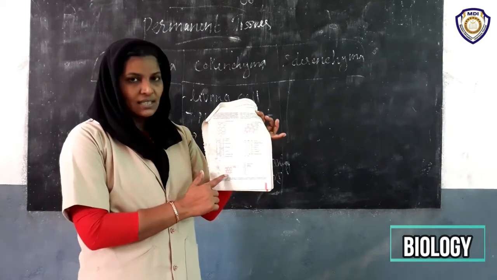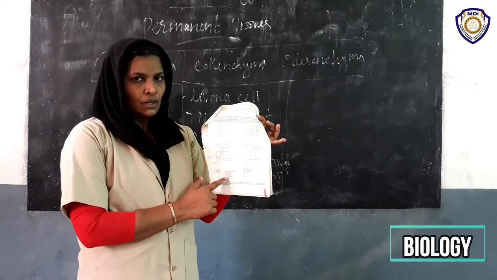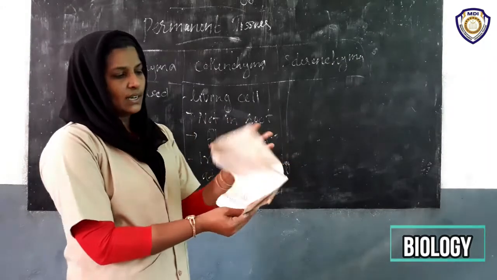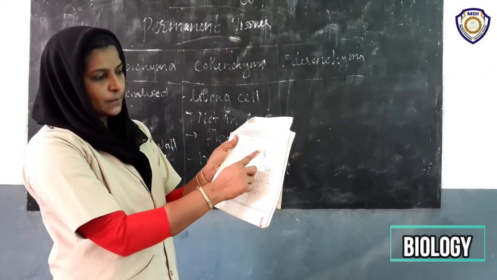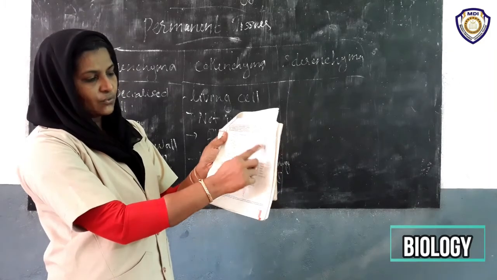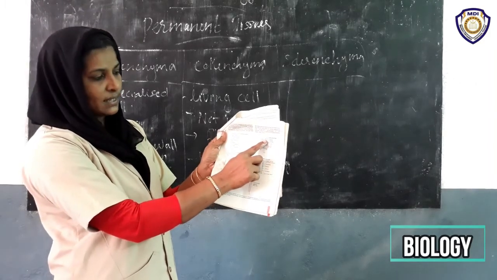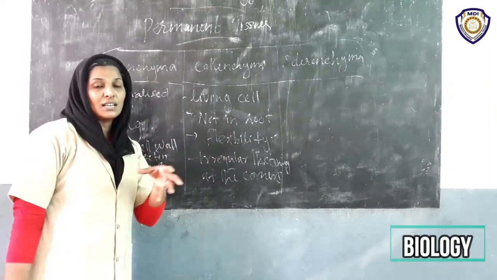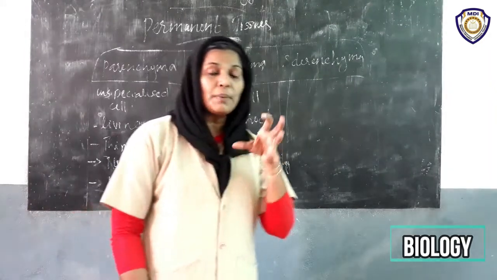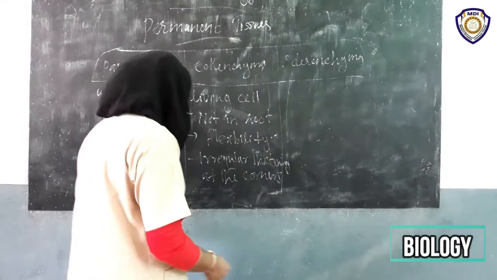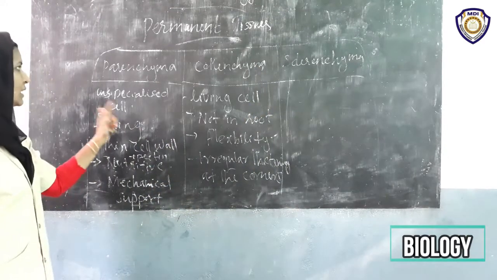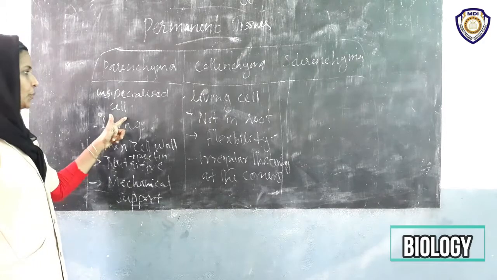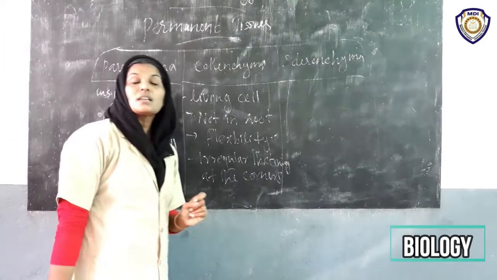Okay, so this is the sclerenchyma. Then you know that all the labelings are here. Then thickened at the corners. Where is the collenchyma? Here are the corners. So here it is thickened. Then they possess very little intercellular space. But in the case of parenchymatous tissue, intercellular spaces are more.